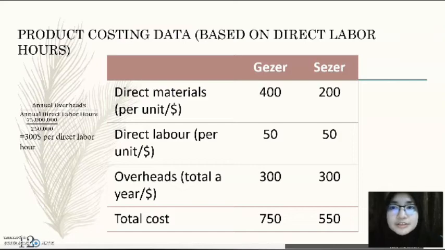Using the traditional costing system, we can see that the amount of overhead is the same for both products. Thus, it is using the same allocation of direct labor hours, even though it is absolutely not fair, because traditional costing is calculated on budgeted activity, and the result applies all overhead costs, including unused or idle capacity cost, to the product. Therefore, the total cost for Giza and Caesar are $750 and $550 respectively.